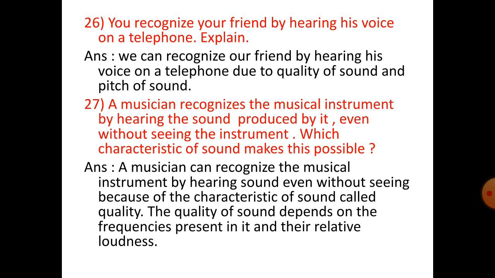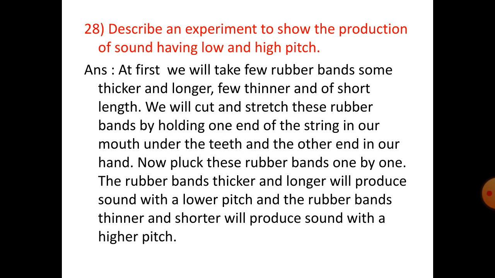27. A musician recognizes the musical instrument by hearing the sound produced by it, even without seeing the instrument. Which characteristic of sound makes this possible? A musician can recognize the musical instrument by hearing sound even without seeing because of the characteristic of sound called quality. The quality of sound depends on the frequencies present in it and their relative loudness.